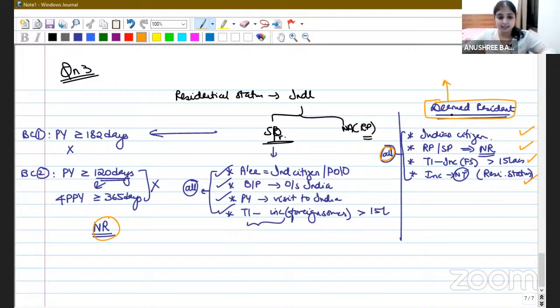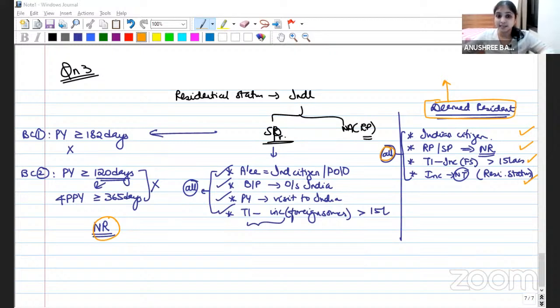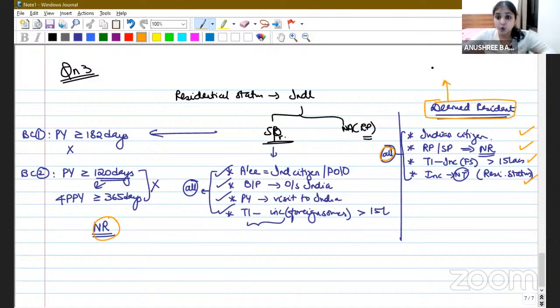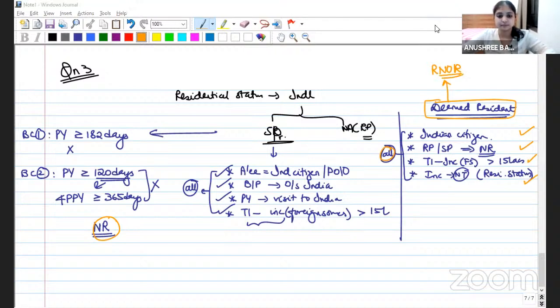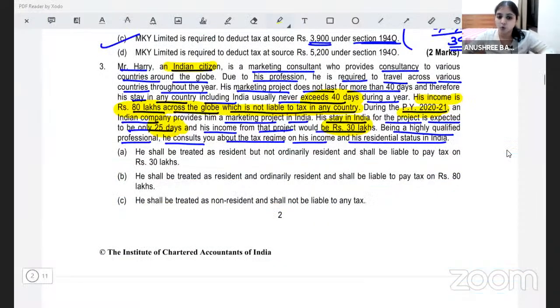So what will the residential status be of a deemed resident? A deemed resident is always considered as RNOR. Right? Deemed resident is always considered as RNOR. So even over here, my assessee will be considered to be RNOR.